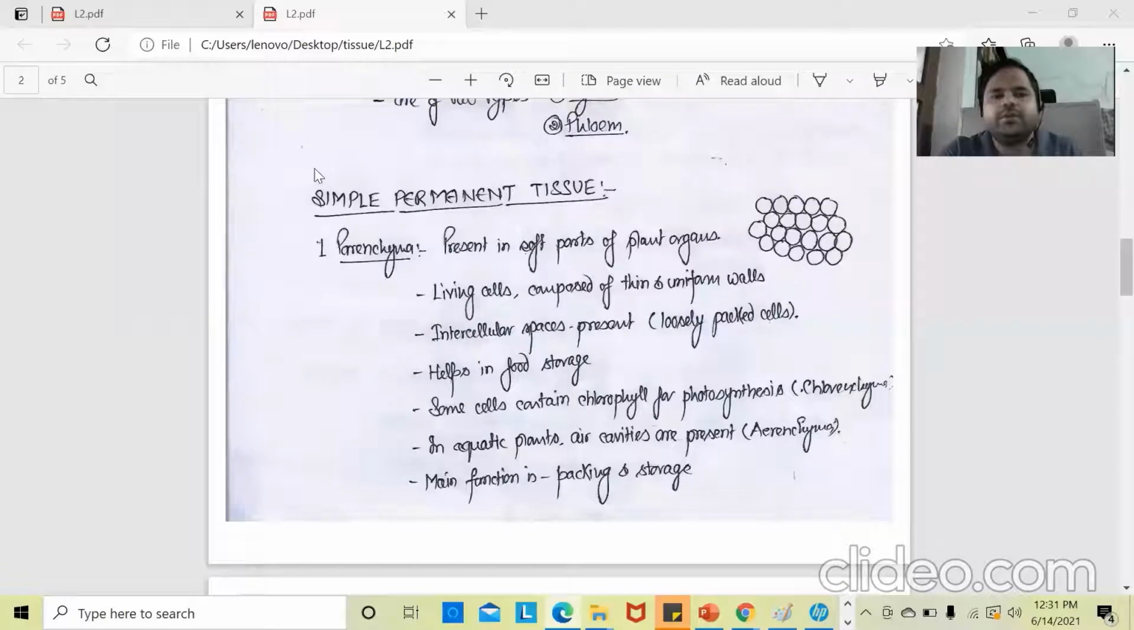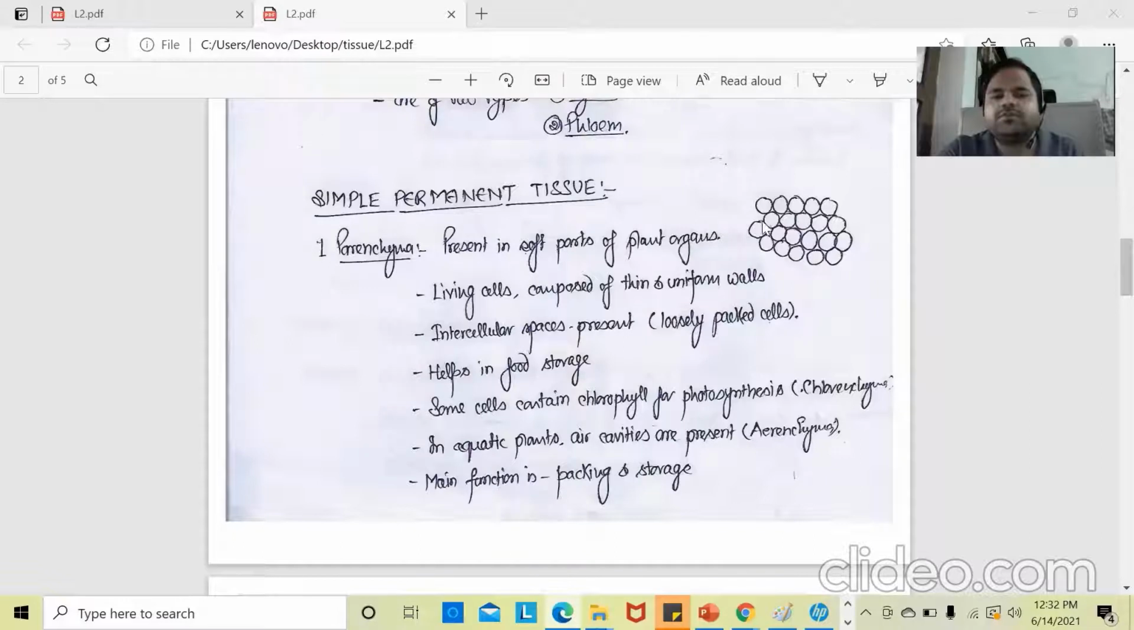Now we will talk about the types of simple permanent tissue, and under this heading, the first tissue is parenchyma tissue. We will see the characteristics of these tissues. These are present in the soft part of plant organs. These are living cells composed of thin and uniform walls. Intercellular space is present, so they are loosely packed. We can see the rough diagram of these tissues. The cells here are loosely packed, and there is intercellular space, which means the space present between the cells.